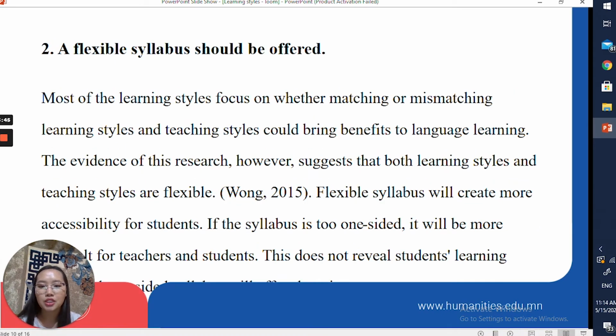The second recommendation is flexible syllabus should be offered. Flexible syllabus will create more accessibility for students. If the syllabus is too one-sided, it will be more difficult for teacher and students. This doesn't reveal students' learning style, and one-sided syllabus will affect learning. For example, if the syllabus is based on reading and writing, it will be accessible for visual learners, but it is a mismatch for auditory and kinesthetic learners.